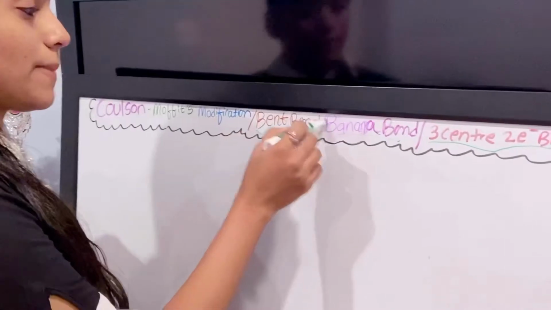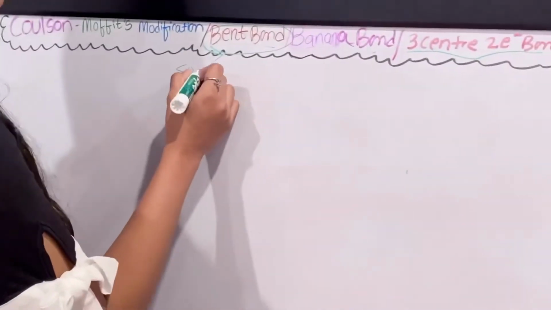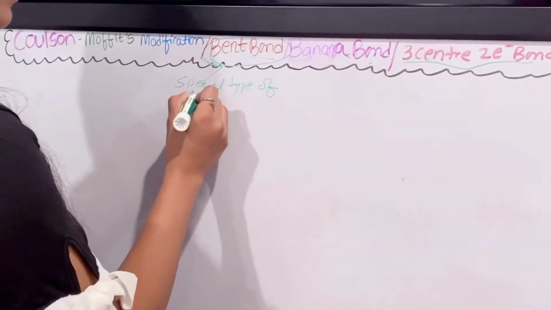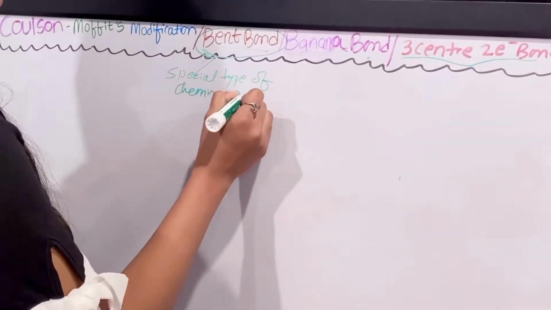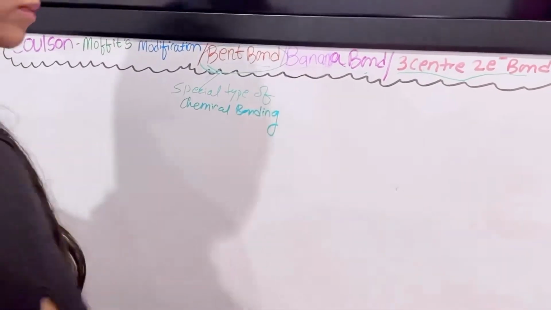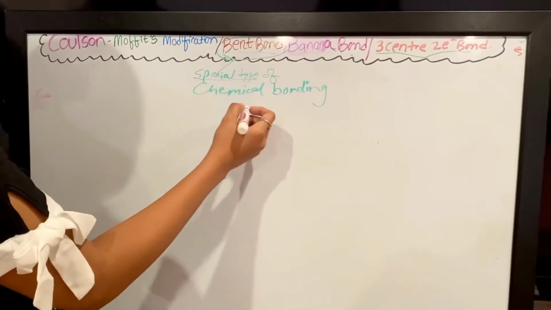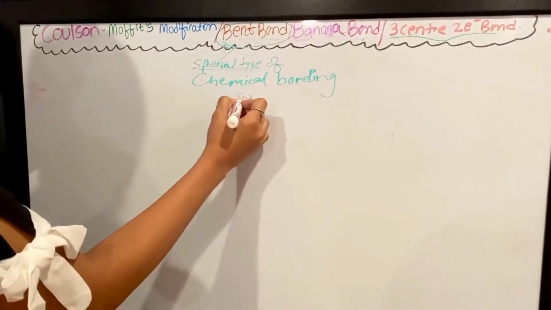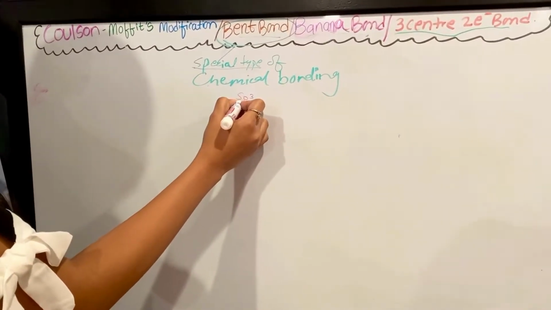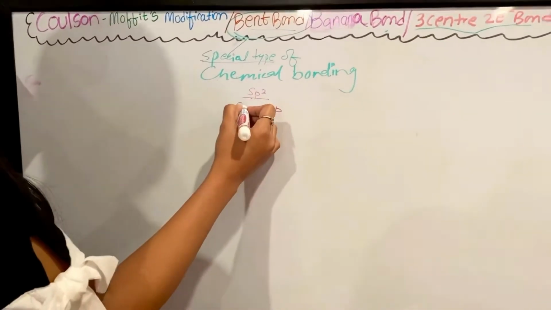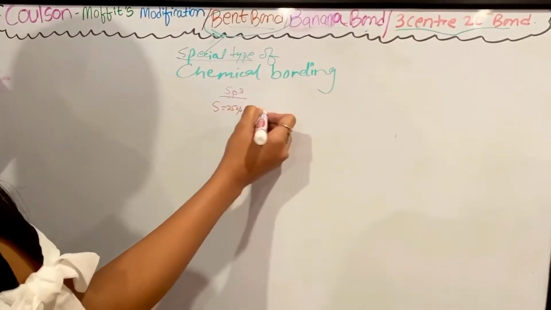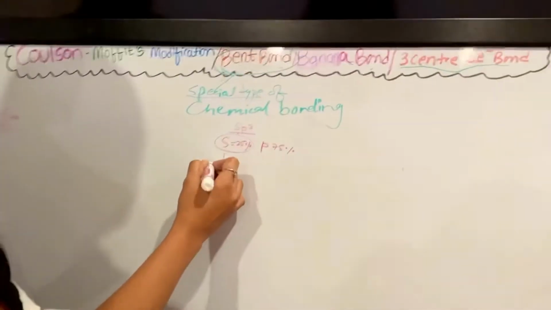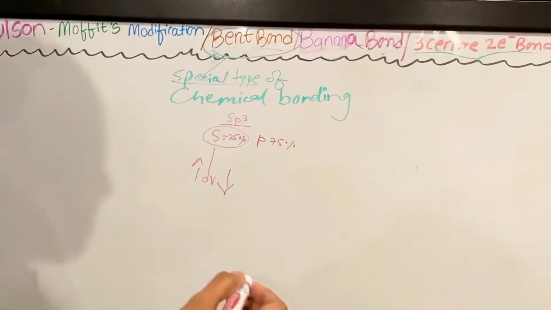Now, we'll see what a bent bond is. A bent bond is a special type of chemical bonding. Why is it a special type of chemical bonding? If we see sp3 hybridization, there is a certain amount of s and p character. The percentage of s is 25 and the percentage of p is 75. The s character will increase or decrease to adapt to a certain geometry.